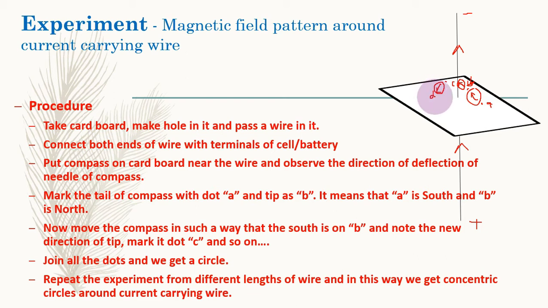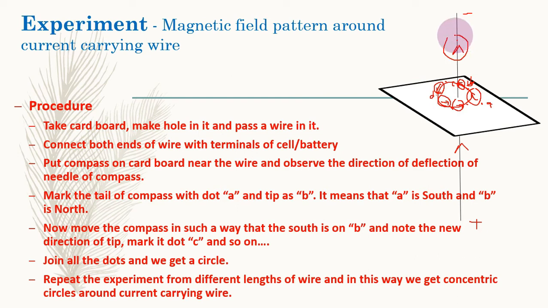Suppose this dot is dot D. We need dots. Now we move the compass here, for example, and we observe this direction. And over here, it is reflecting in this direction. So in this way we will get dots, and when we join the dots we get a circle, and in this circle the needle was pointing in this direction. So we get a circle like here.